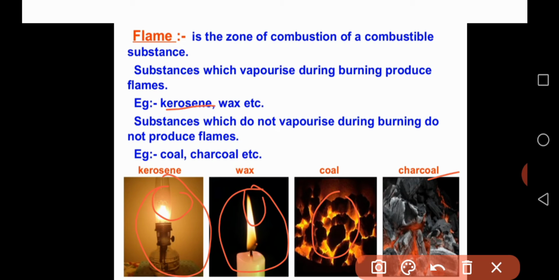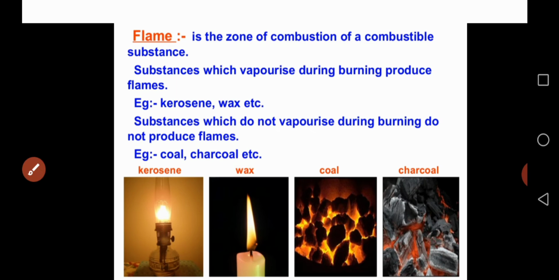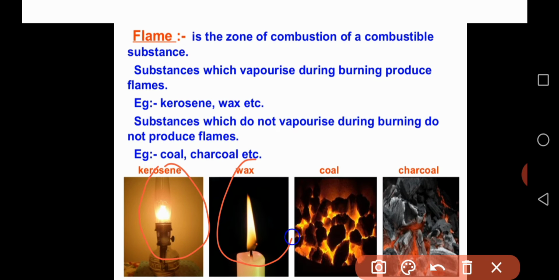But there are some substances which do not vaporize during burning and do not produce flames. See, burning of kerosene produces flame. Burning of wax also produces flame. But substances which do not vaporize during burning do not produce flames. Examples of that type of substances are coal and charcoal.